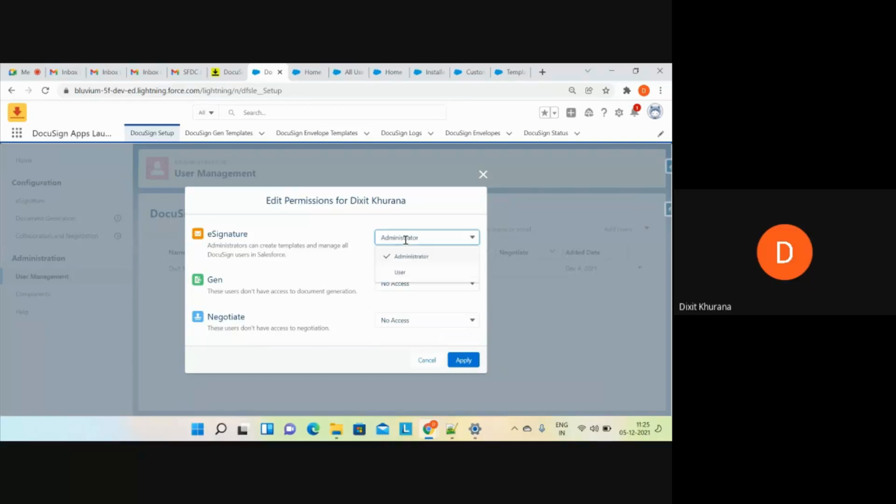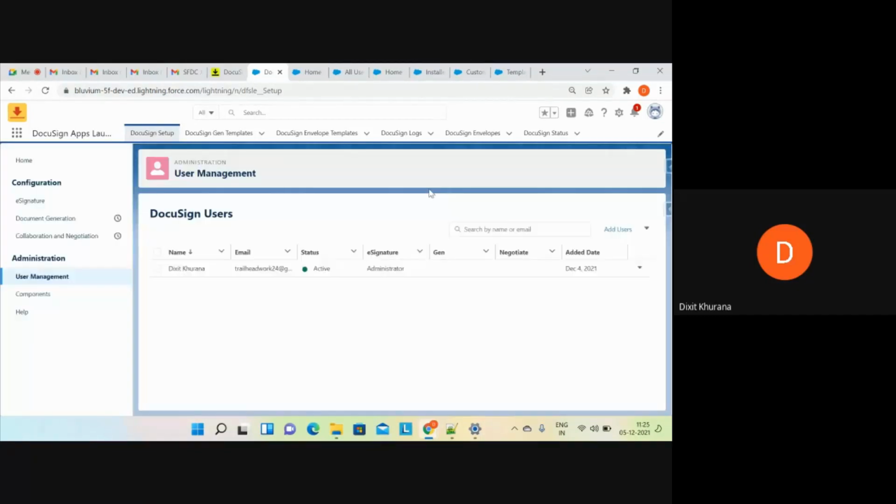Now, if I talk about e-signature, there are two things: administrator or user. If you want to give the permission, select administrator, otherwise you can go for the user option as well. Now these kinds of permissions can be managed by permission sets as well. On a user record we have different permission sets as well.